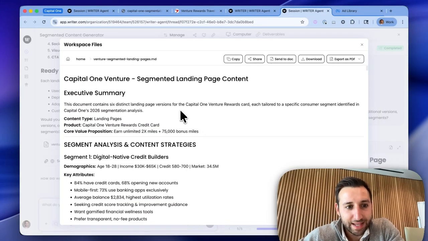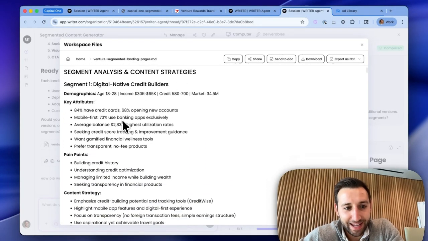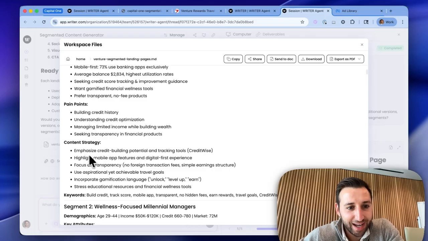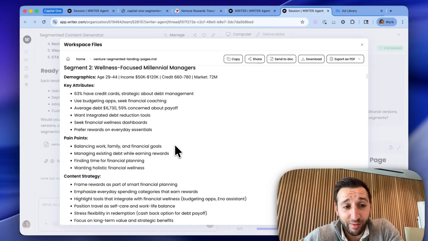What are the different landing pages going to look like? So we have segment 1, key attributes, the content strategy, emphasize credit building potential and tracking tools, incorporate gamification language like unlock, level up, earn. This is great. What I'll do in the next one is I'll probably ask the agent to create a mock-up of the landing page using this as an example, but you'll have to tune in next time to see that